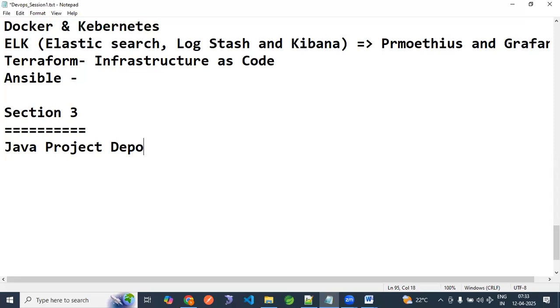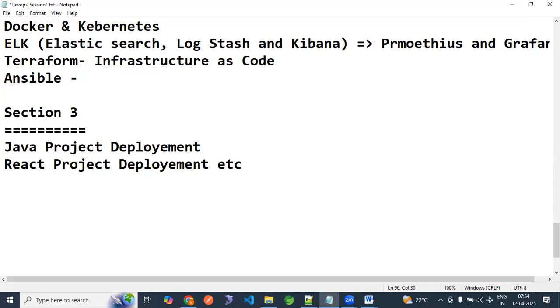Java project deployment, okay? Then React project deployment, right? Some kind of projects we are going to deploy, right? Then you will understand, right? Full stack project deployment, okay? How to containerize the thing, working with Docker in AWS cloud, right?